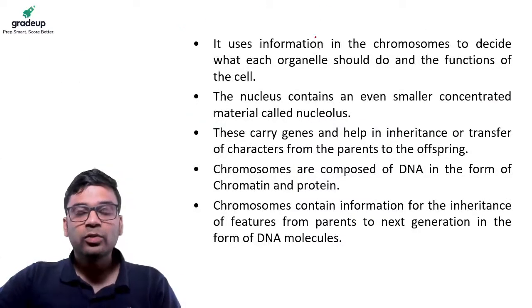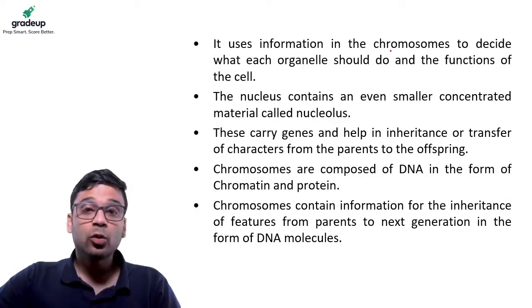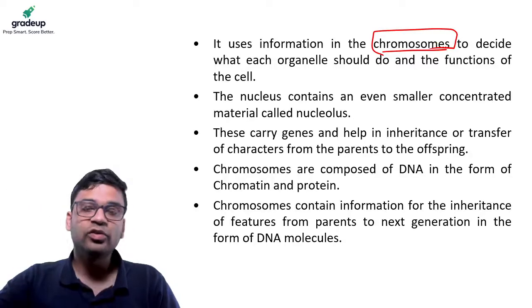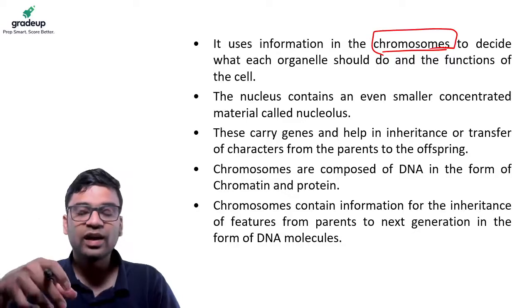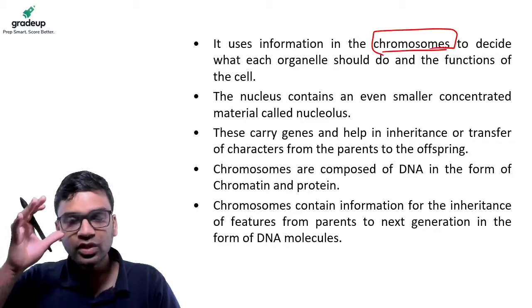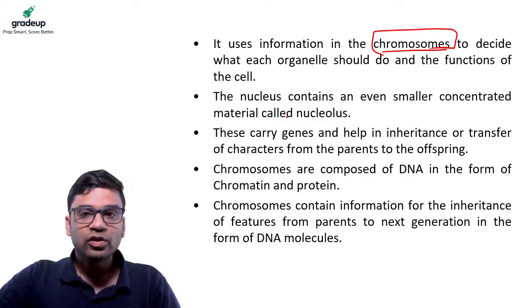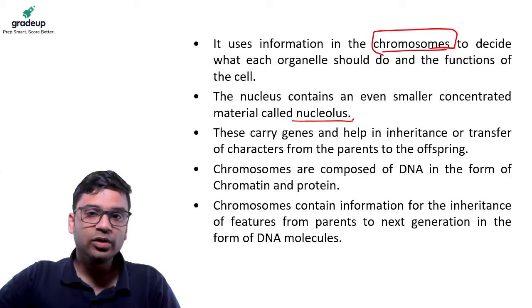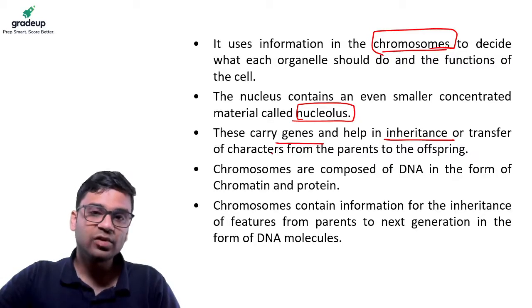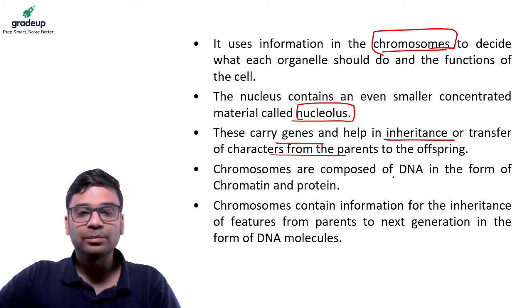And what does the nucleus do? It uses the information in something called chromosomes. And these chromosomes are the ones which decide how an organelle should function, how the cell should function, and on the whole, how the organism itself can function. The nucleus also has some concentrated material called the nucleolus, which carries the genes. Genes are the ones which help in inheritance or transfer of characteristics. And these genes actually consist of DNA.